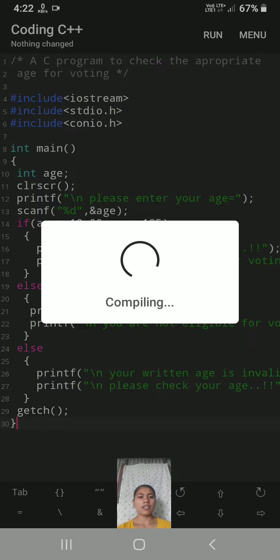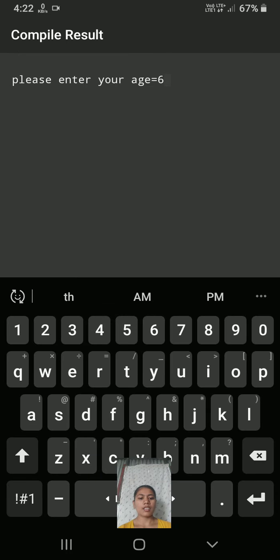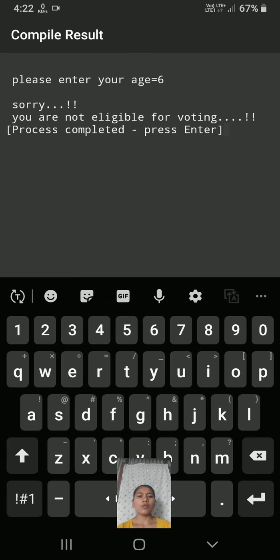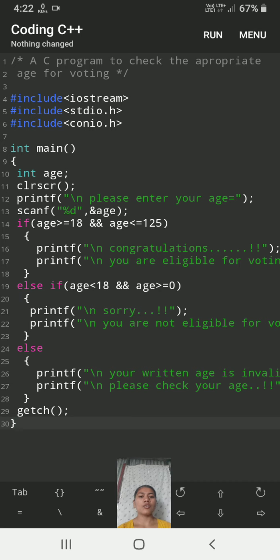Again, I will enter the age of 6. Sorry, you are not eligible for voting. These messages will be displayed on output screen when users will enter their age through the keyboard. Thank you. Our program is over.